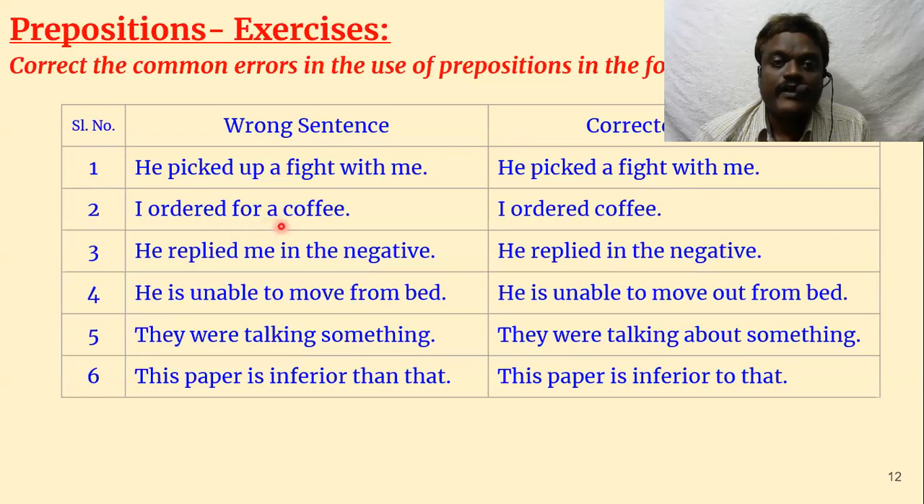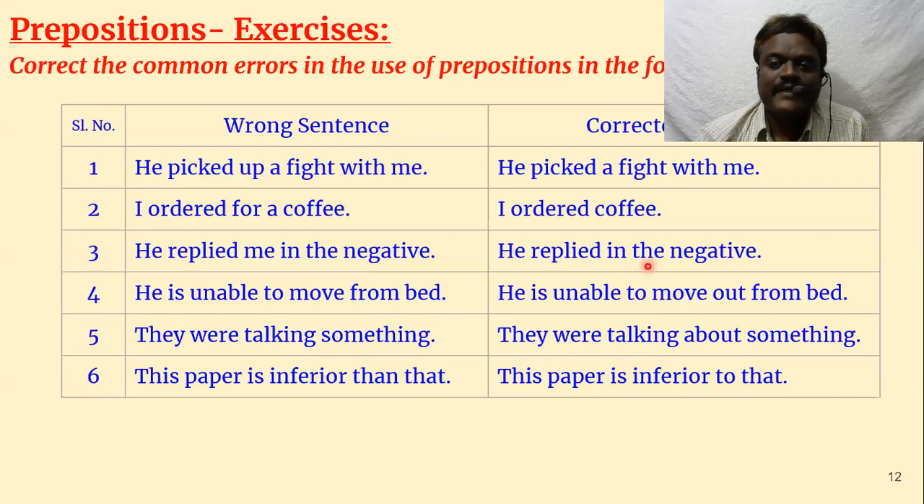I ordered for a coffee. Don't use for a coffee. I ordered a cup of coffee, or simply you can say I ordered coffee. Two possible corrections are there, but not for. You should avoid for. He replied me in the negative. Again here, he replied in the negative. That's all. No object is necessary.